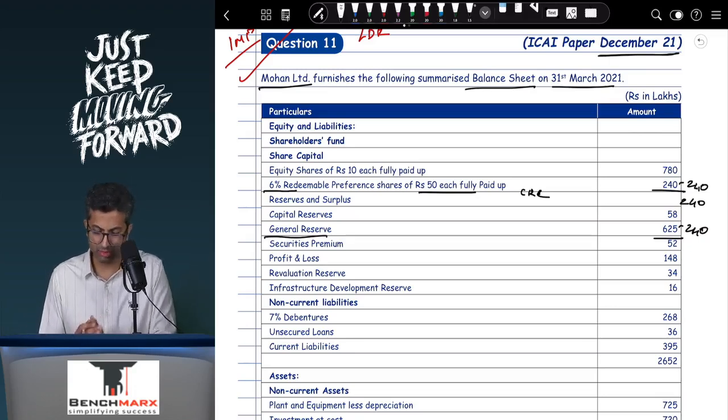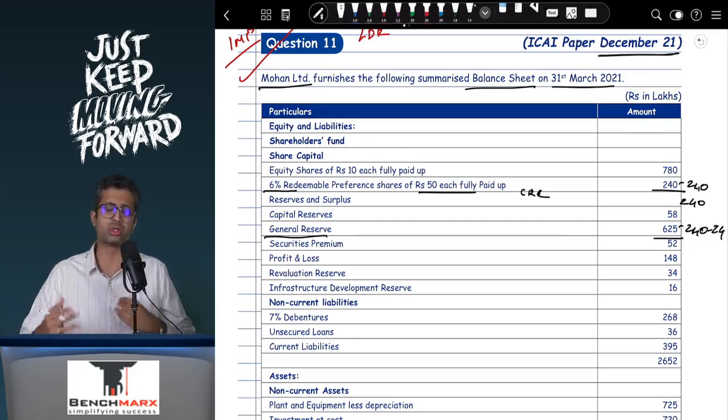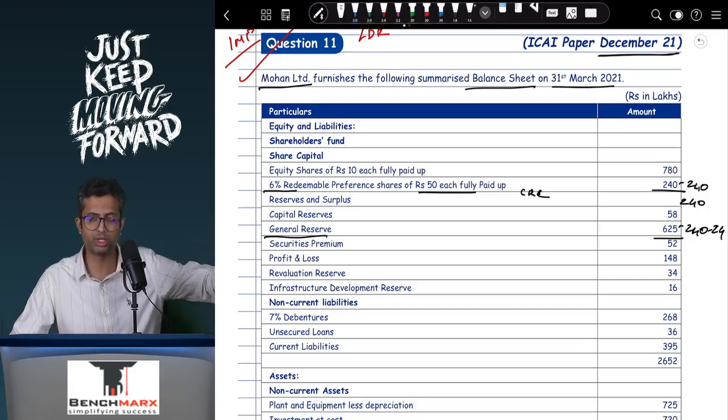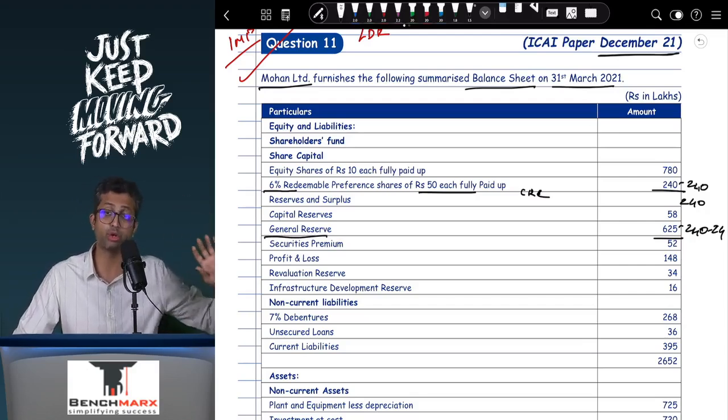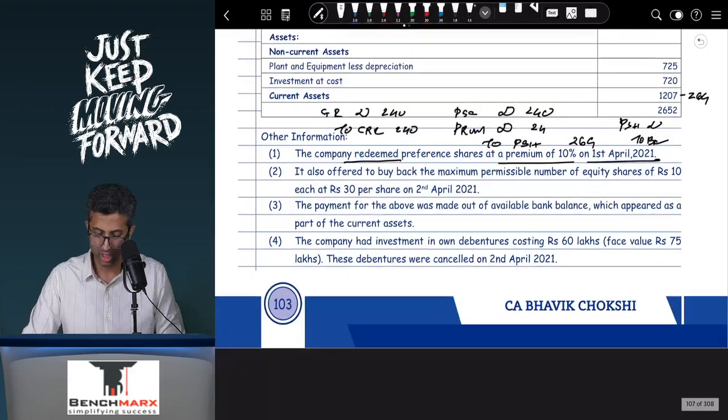Now this premium can be written off against the securities premium, or it can be written off against the general reserve. We prefer writing off against general reserve. Some questions the institute has written off against P&L as well. Equity shares you can bindas write it off against securities premium. Preference shares can be securities premium, cannot be, depending on whether they are eligible or not. So this is point 1.